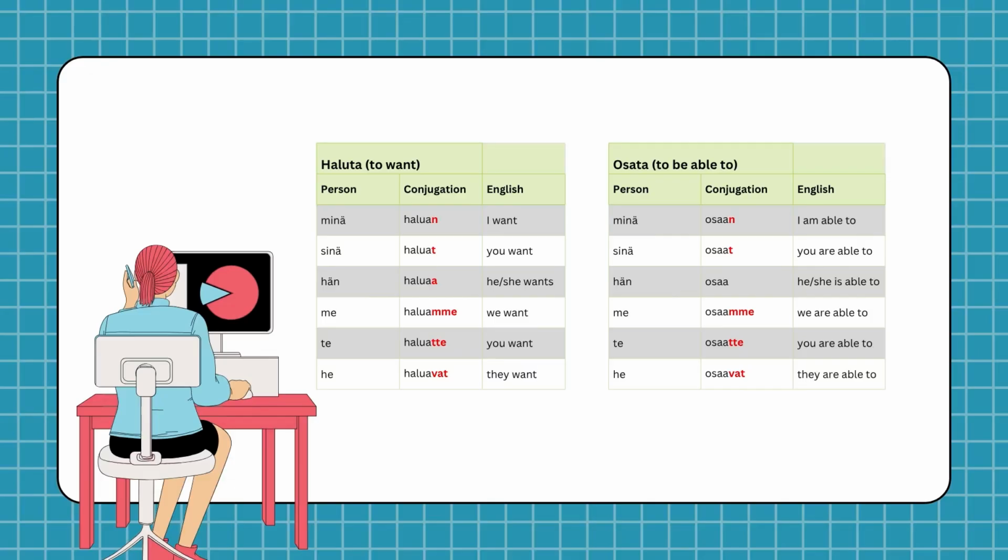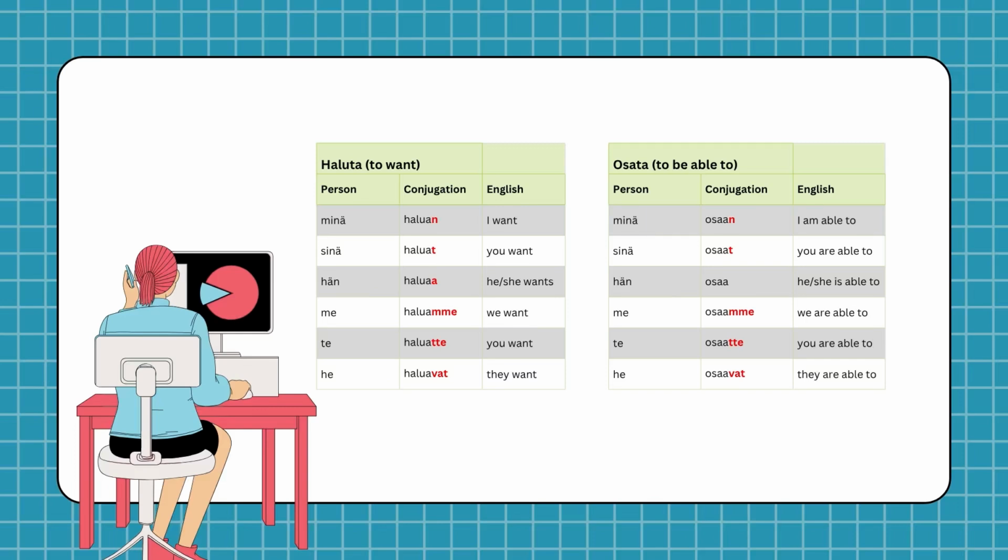So we don't add an additional a. But here in haluta, halua, we add a. So that is the main difference between these two examples.